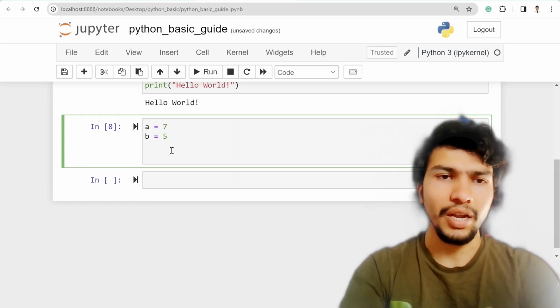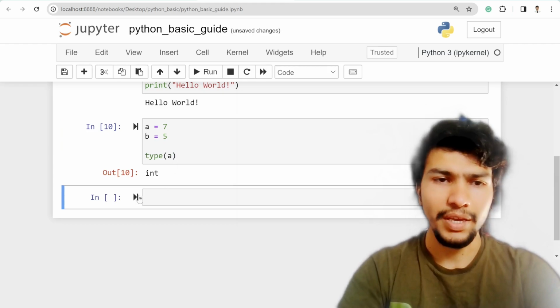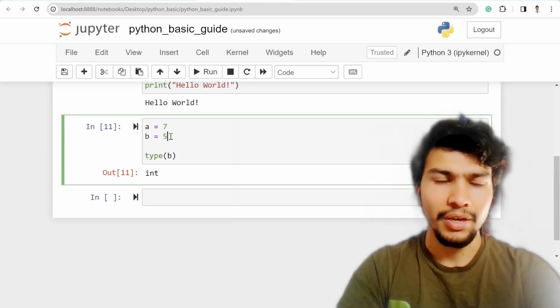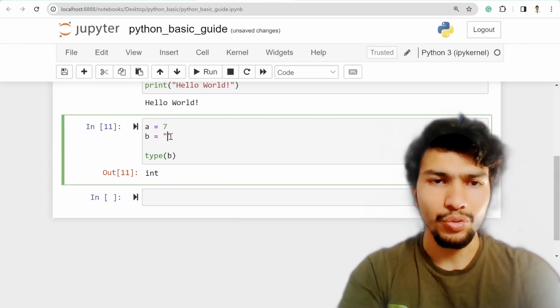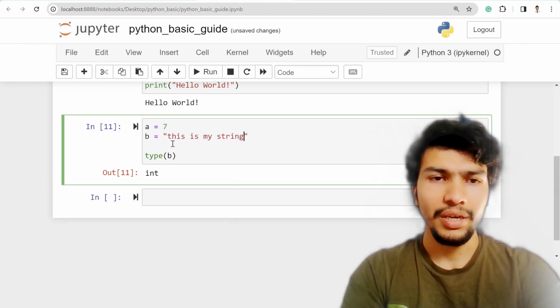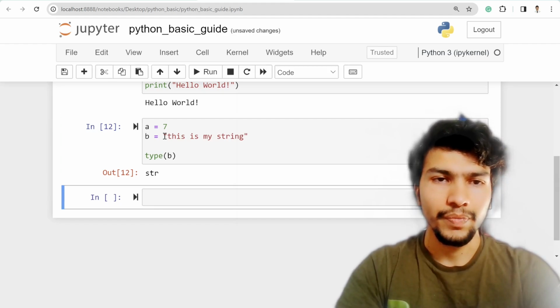You can check the data type using the type keyword. So type a, it's integer, and type b is also integer, right? Maybe I can change b to a string. This is my string, and now the type of b will be string.